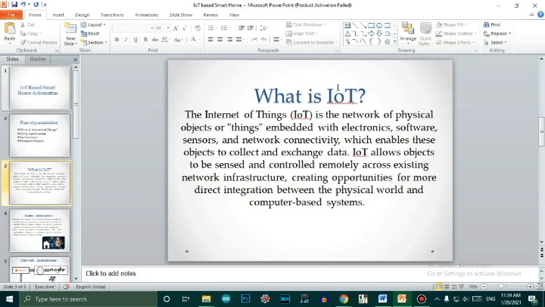So in simple we can say that as we human beings are chatting with our friends and families over the internet with the help of social media, with the help of this technology the electronic devices can communicate with each other over the internet by exchanging data to perform a particular task, a particular set of tasks. So this is the brief definition of IoT.